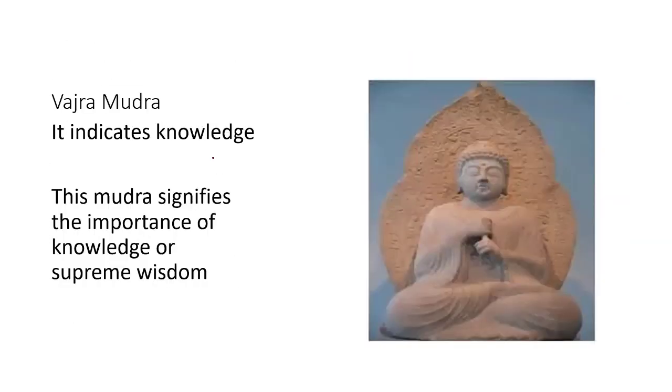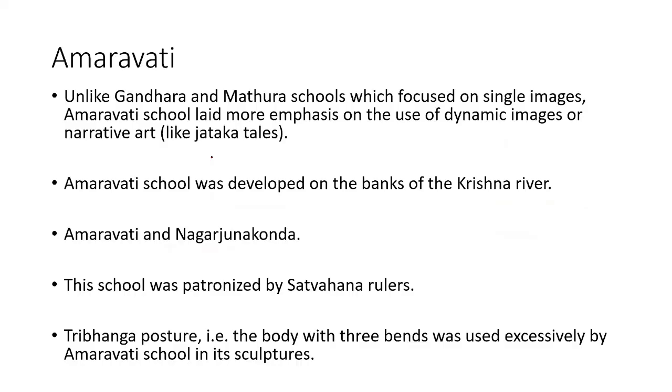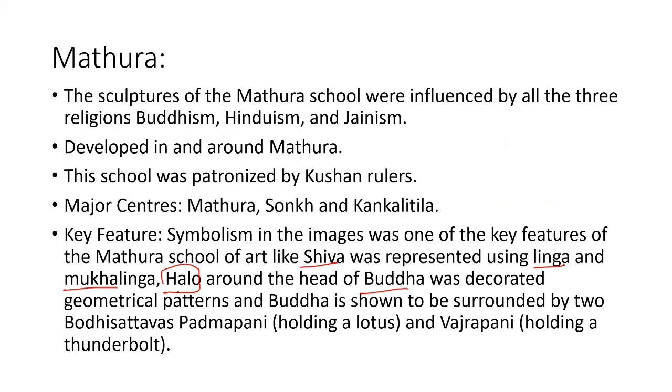Here in this one it is not there, I think. Okay, so Buddha was depicted with a halo around the head, and the halo was decorated with a geometrical pattern. And Buddha was surrounded by two bodhisattvas, that is Padmapani and Vajrapani. Padmapani is holding a lotus, and Vajrapani is holding a thunderbolt.